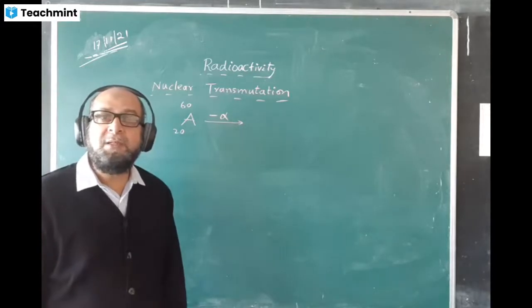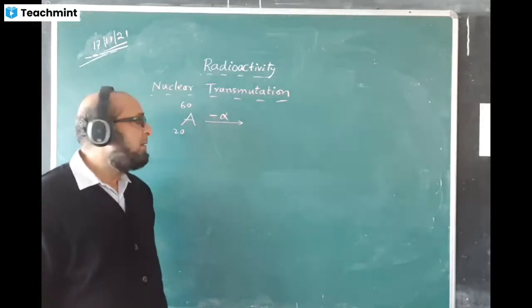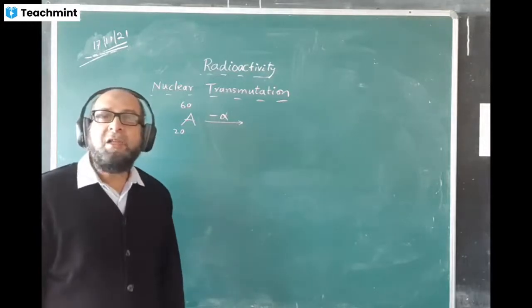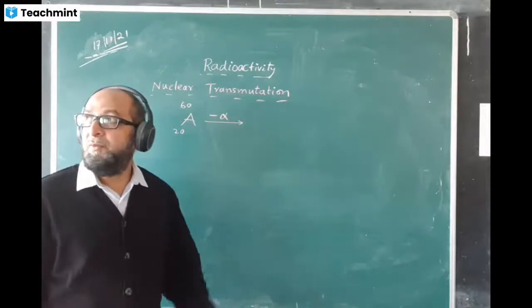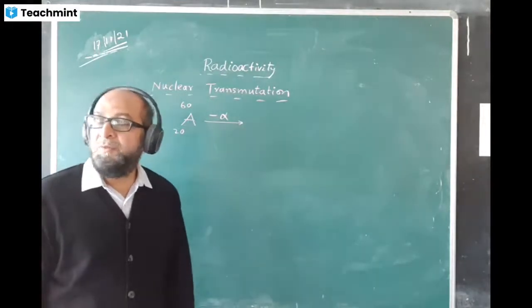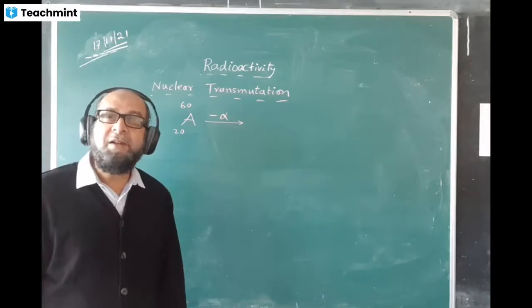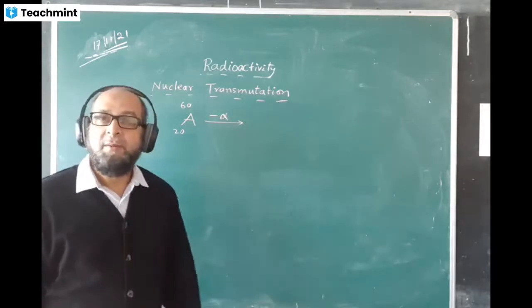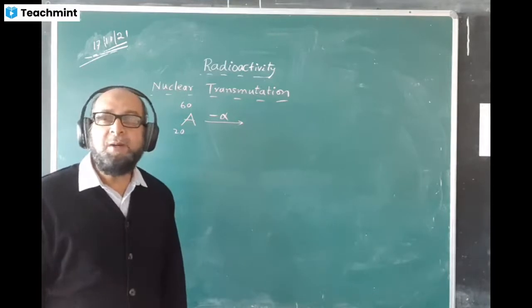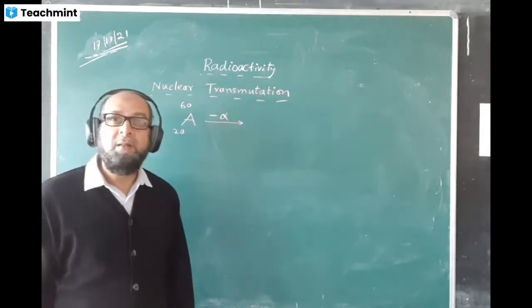That's why it is dangerous. Radiotherapy means treatment of disease by means of radiation. For radiotherapy, alpha radiations cannot be used because they cannot penetrate through our body. They have very low penetrating power.